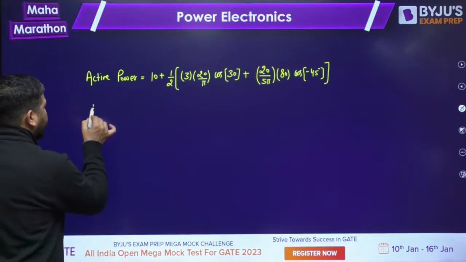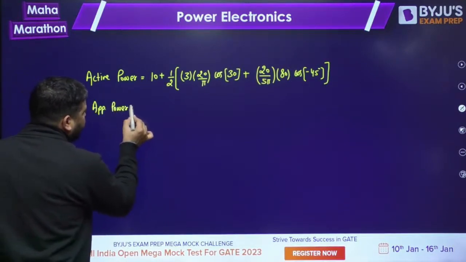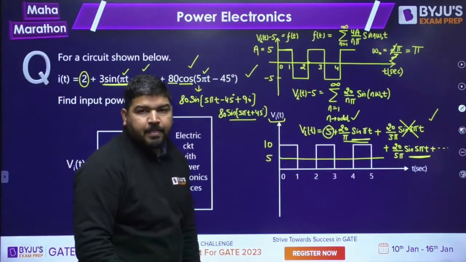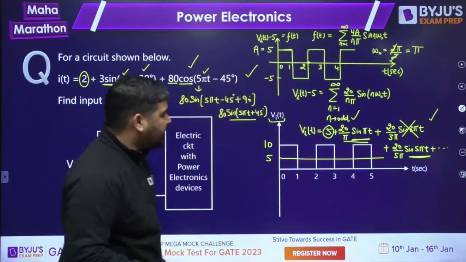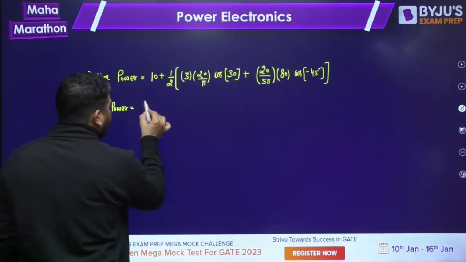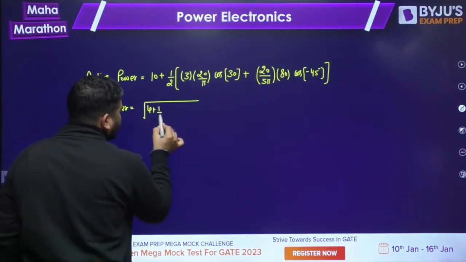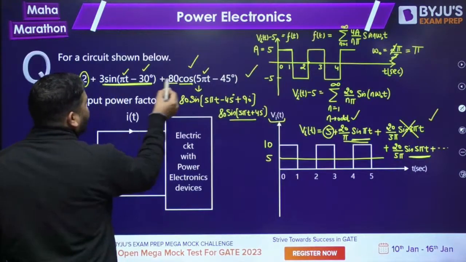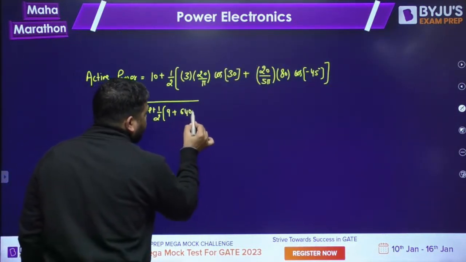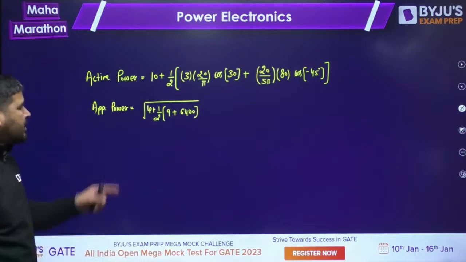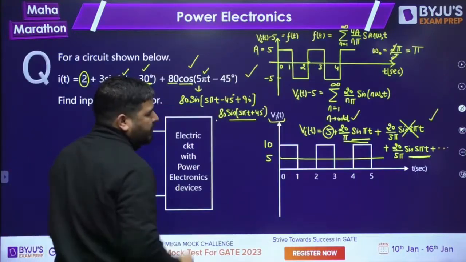Now what is the apparent power? How to calculate the apparent power? Apparent power will be equal to the RMS value of this current multiplied by the RMS value of this voltage. Now how to calculate the RMS value? The RMS value of this current can be calculated as root of the DC component squared, which is 4, plus 1 by 2 into 9 plus 80 squared. 80 squared is 6400. This will be my RMS value of the current, into the RMS value of the voltage.